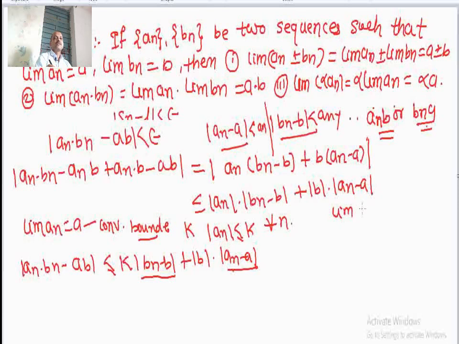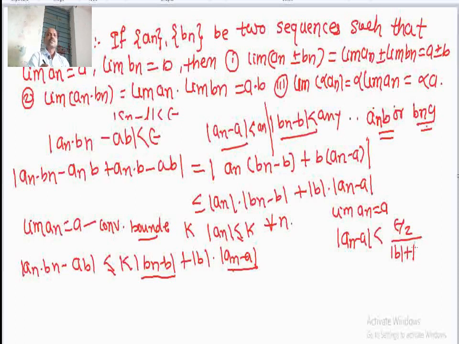Since limit of an equals a, once again I can take mod of an minus a is less than epsilon divided by 2 into mod b plus 1. Okay, why have I taken plus 1? Since it is possible that b converges to 0, and in that case I cannot write this as epsilon by 2 divided by 0.